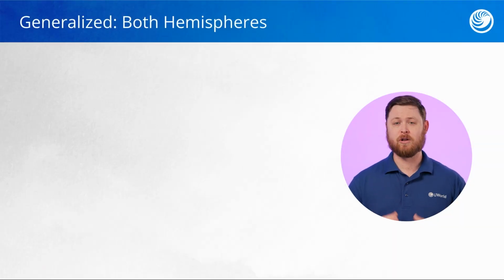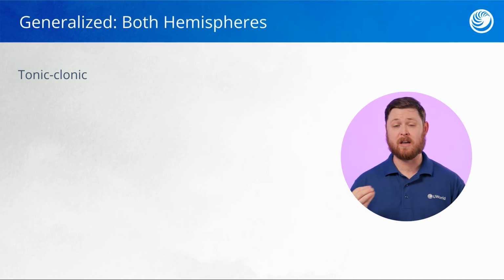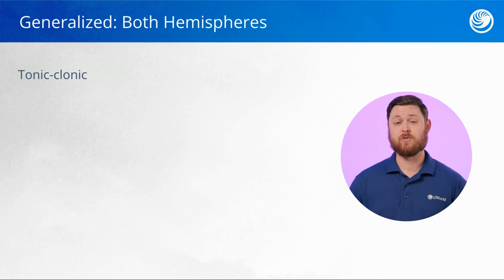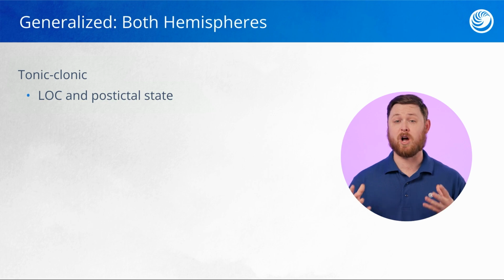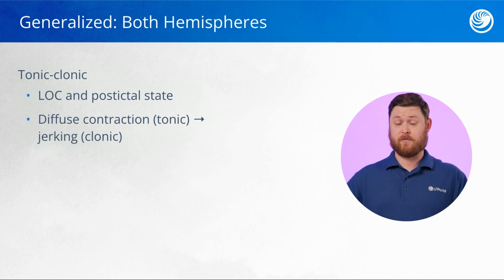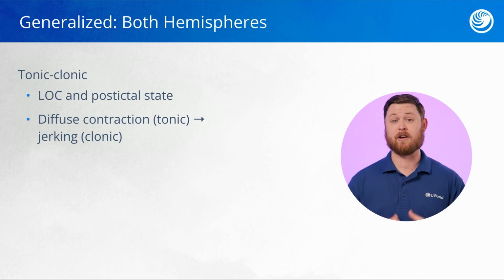First, let's take a look at tonic-clonic seizures. The symptoms of tonic-clonic features are what we would usually think about when we think of the word seizure. These are going to involve a loss of consciousness as well as a post-ictal state, which is a period of recovery following the seizure. And the most identifying feature of this type of seizure is the tonic phase, which is diffuse muscular contraction throughout the entire body, and especially the limbs, which evolves into the clonic phase, which is limb jerking that occurs especially in the arms and legs.